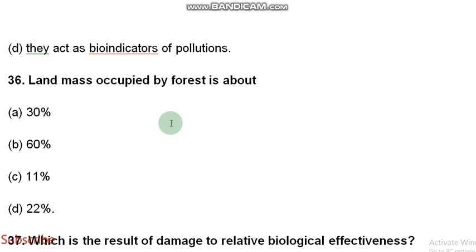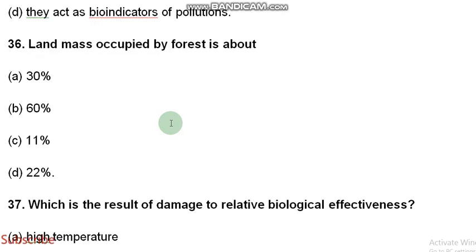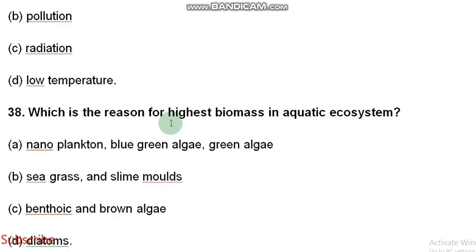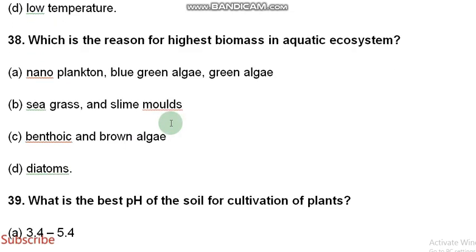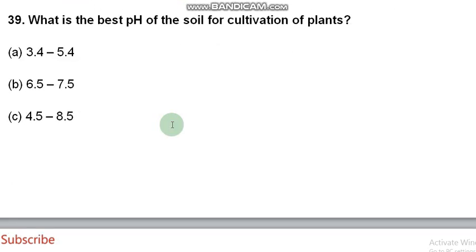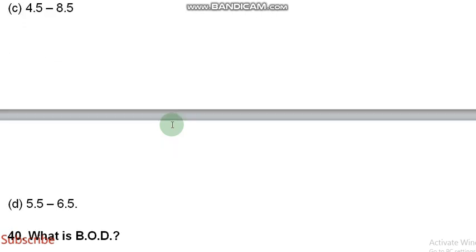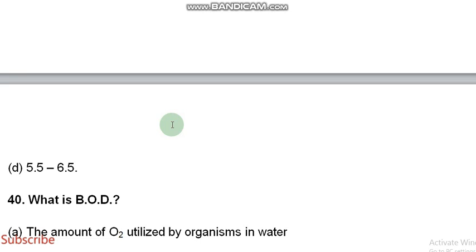Land mass occupied by forest is about 30%. Which is the reason for highest biomass in aquatic ecosystem? This is benthic and brown algae. Which is the best pH of the soil for cultivation of plants? The D option is true, that is 5.5 to 6.5.